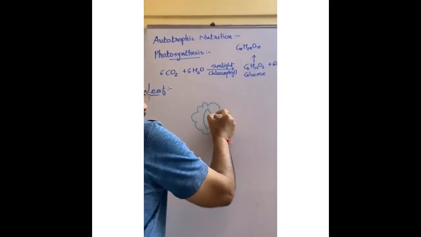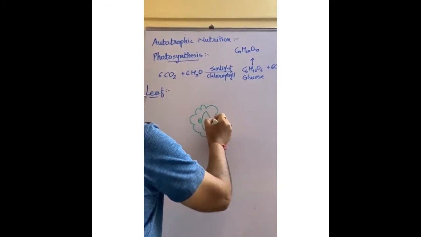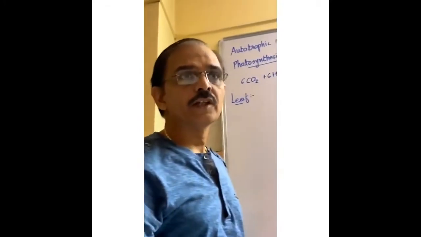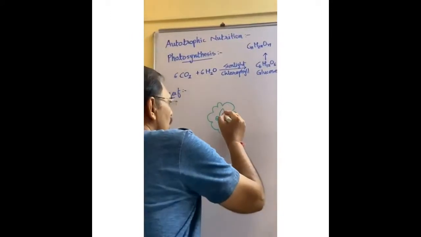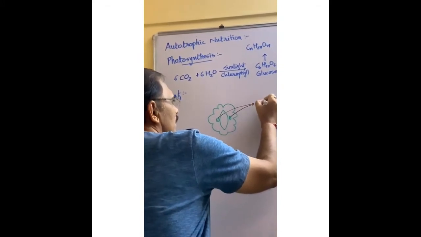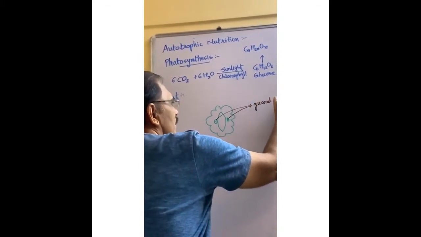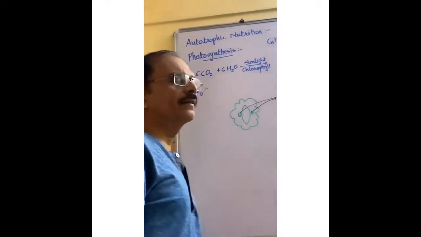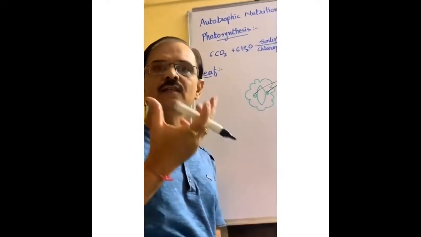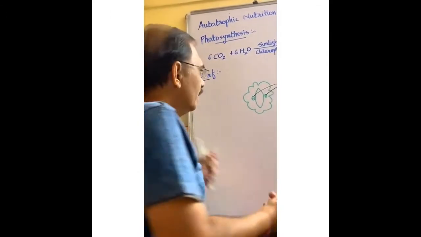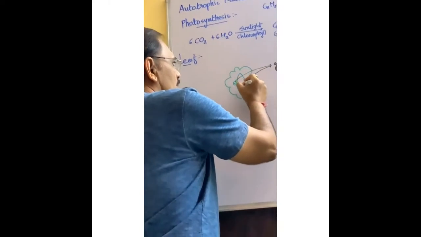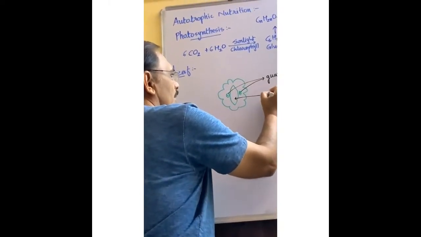Here guard cells are there. Guard cells are not here only for protection. What is the function of guard cells? When light rays are incident on the guard cells, the guard cells activate, and an excess amount of water comes up here in this pore. This pore is known as stomata.